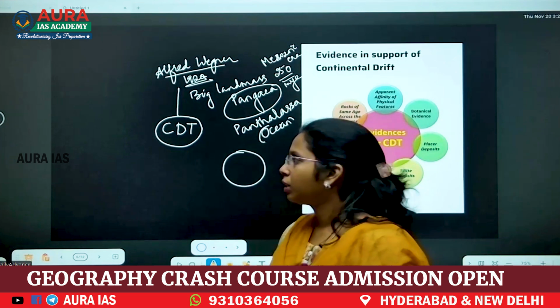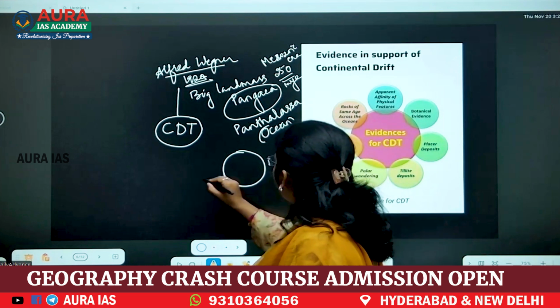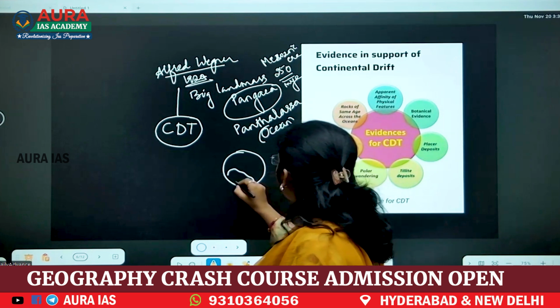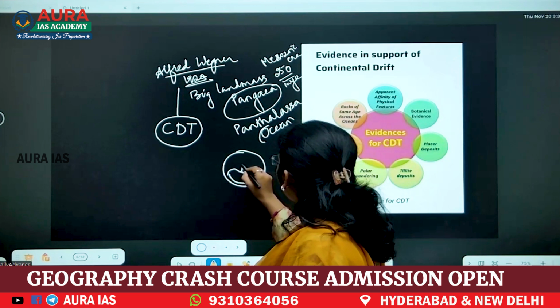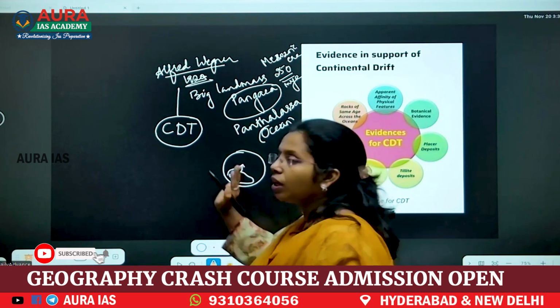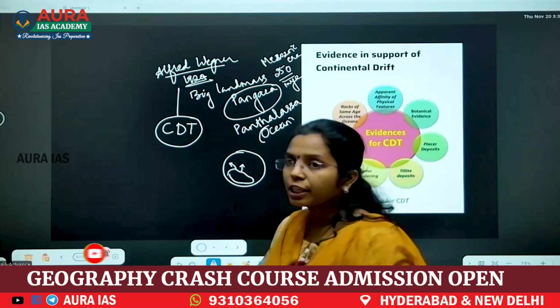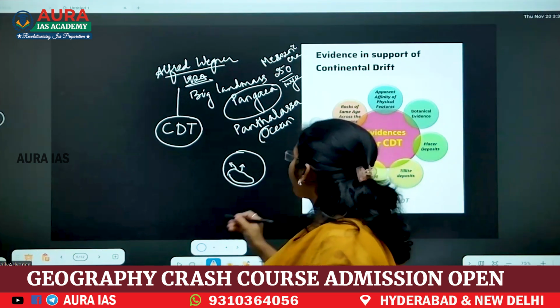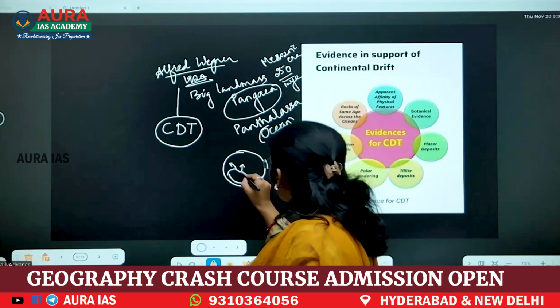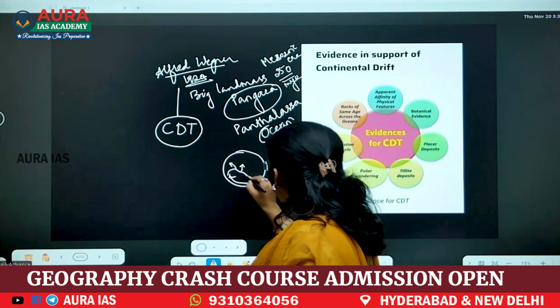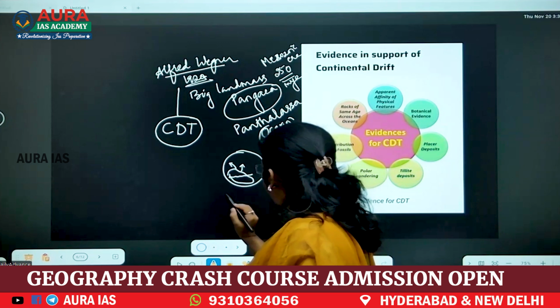For example, this is Earth, and this is a landmass. First it is here. Now he said it is moving towards the equator side, and it is moving towards the west. Why is it moving? He has given that it is because of two forces. Now this Pangea is splitting like this.